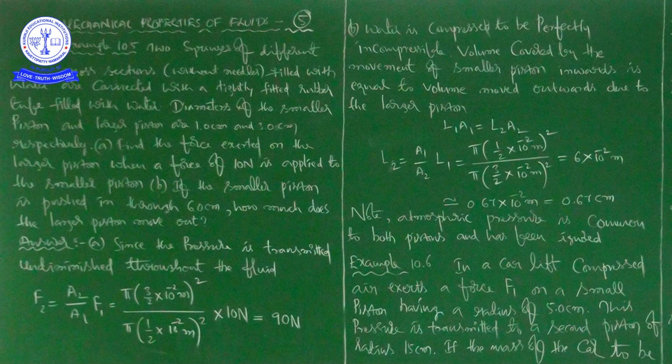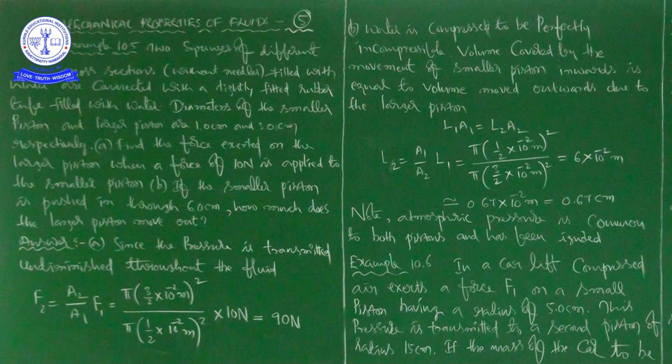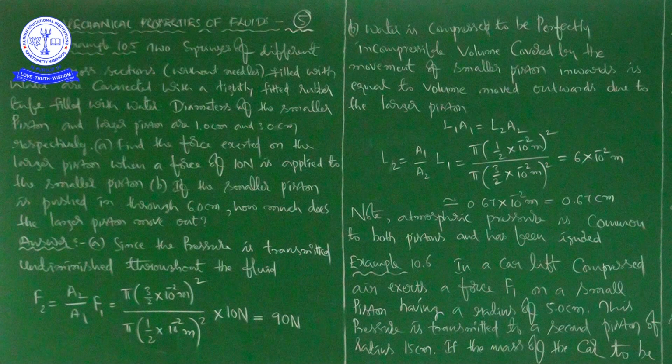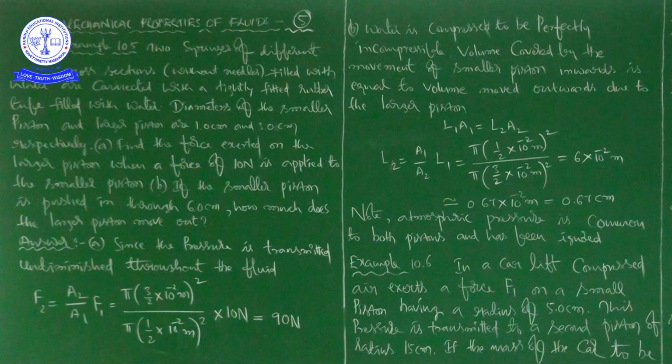So, the working principle of hydraulic machine is Pascal's law. So, there we had two pistons. One is a smaller piston having less area of cross section when compared to another piston, that is what larger piston having larger area of cross section. There itself, in our previous class, we discussed how we are getting the mechanical advantage by using a hydraulic machine, right, based on the principle of Pascal's law, which helps us to lift a heavy load, right, to lift heavy load.